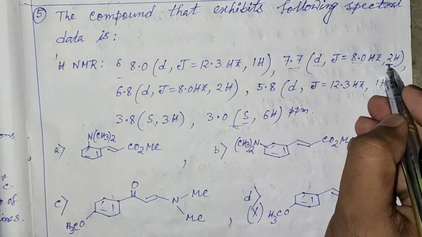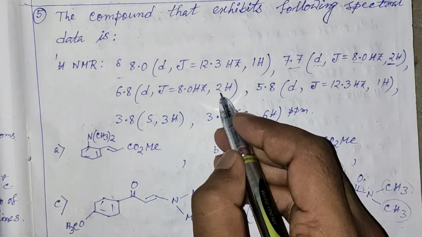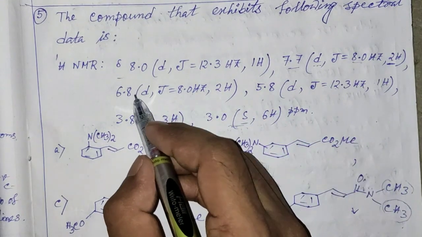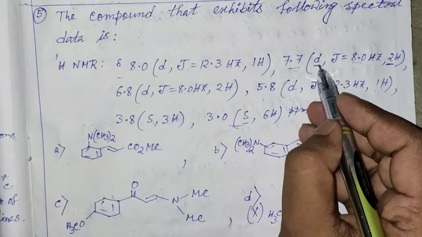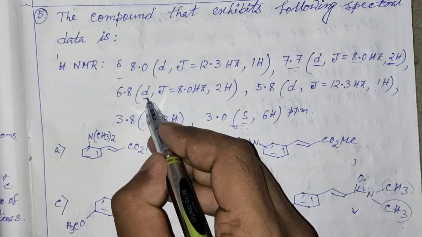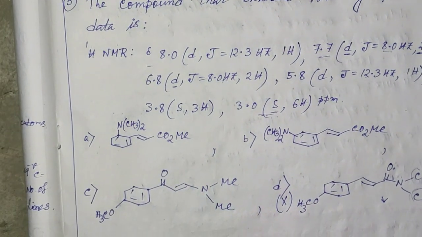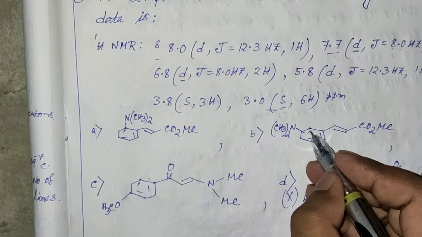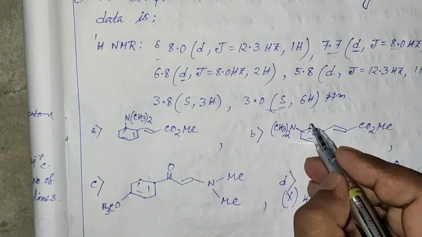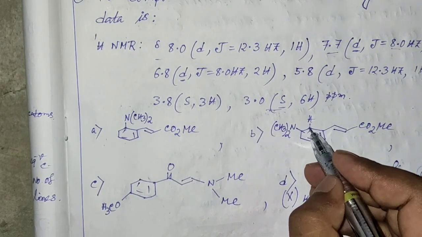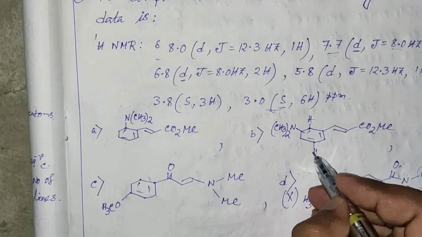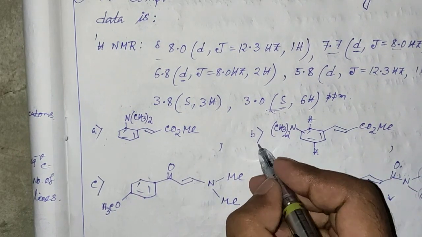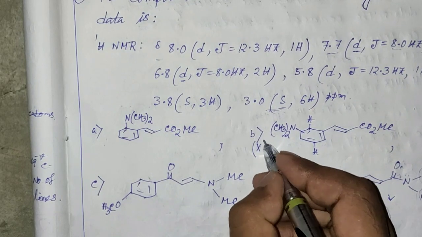These 4 hydrogen atoms correspond to the benzene ring, and since both the peaks are doublets, we can see that this structure is not possible, because this proton will give a singlet and this one will give a triplet, so we can neglect this structure.